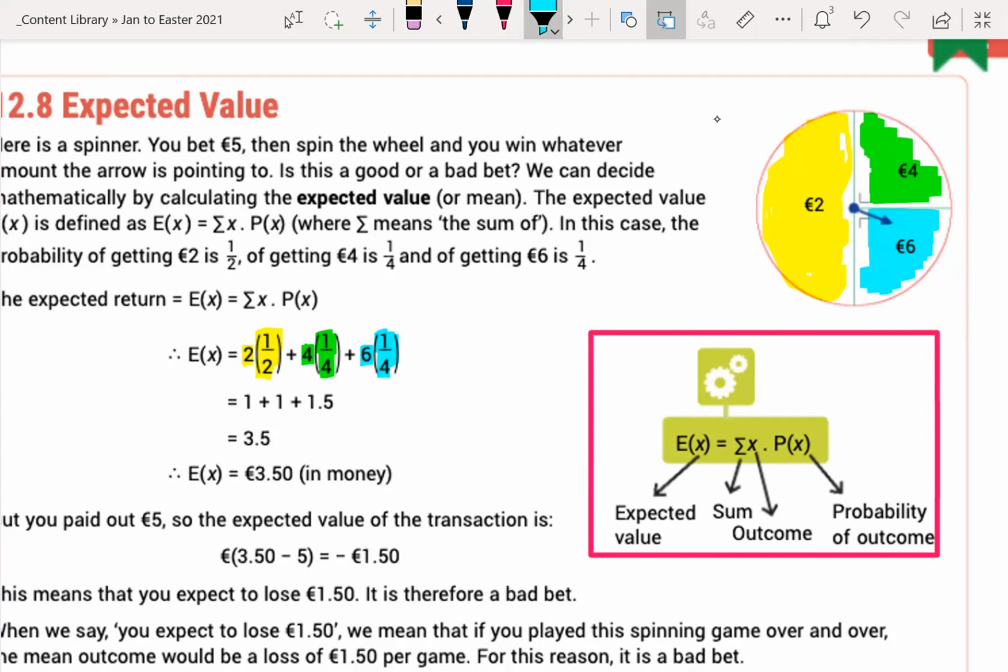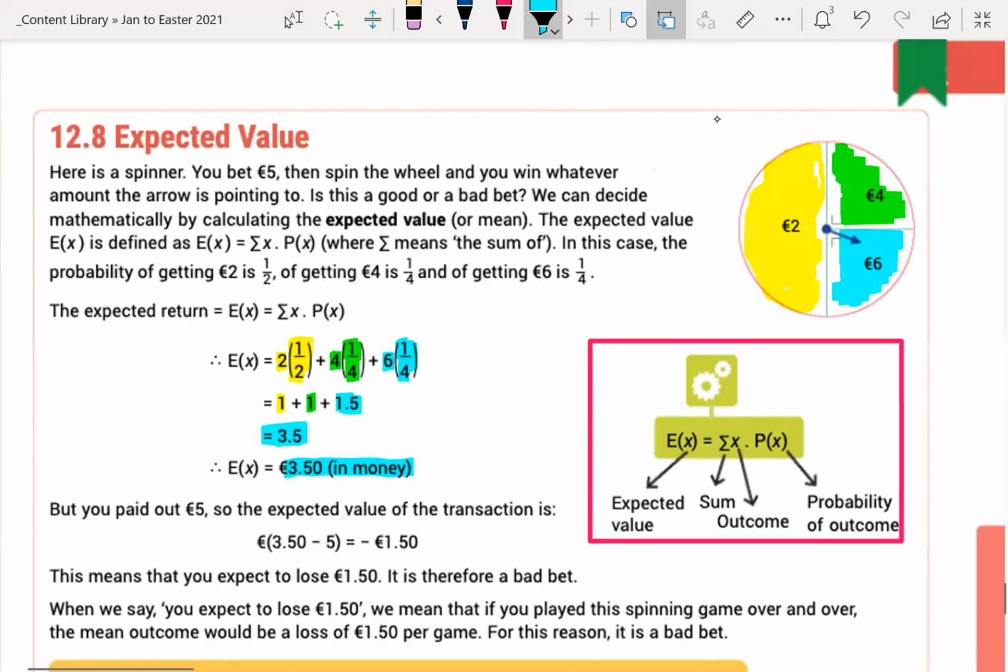So if you multiply out that yellow bit, 2 multiplied by a half is 1. What about 4 multiplied by a quarter? 4 multiplied by a quarter is also 1. And what about 6 multiplied by a quarter? Some people do these in their heads. If you don't, just use your calculator. 6 multiplied by a quarter is 1.5. Add them all together, and that is what you're expected to win: €3.50.